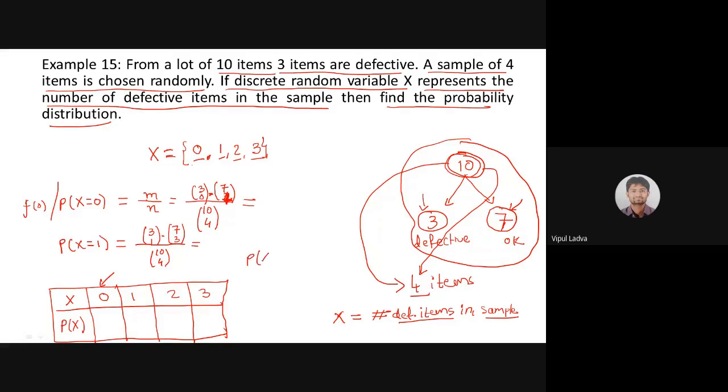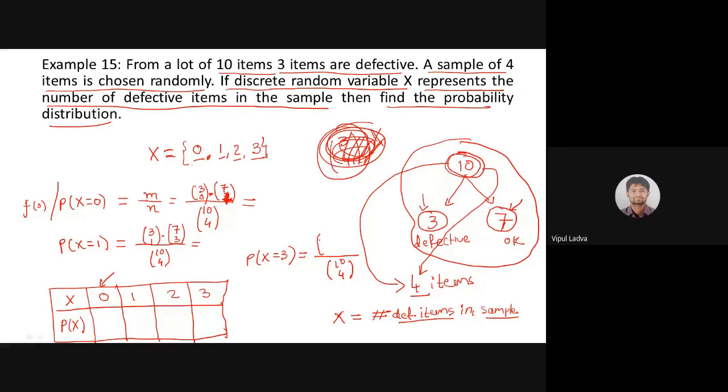Now let me choose one of you randomly from the audience. Bhavdeep, will you help me with this one? If my random variable x takes the value 3, what will the denominator be? 3C4? Is there anything like that? 4C3? This is meaningless. 3C4 cannot exist. How do you choose 4 out of 3?